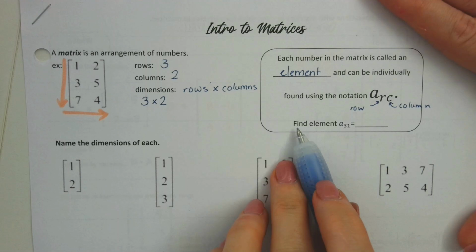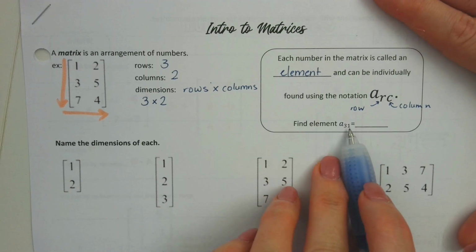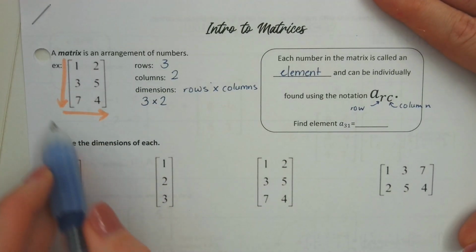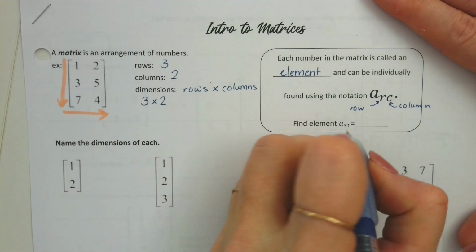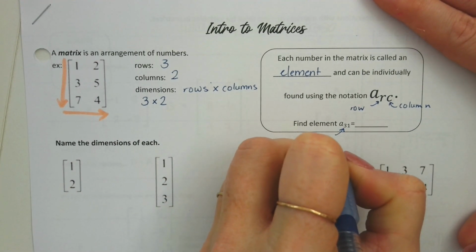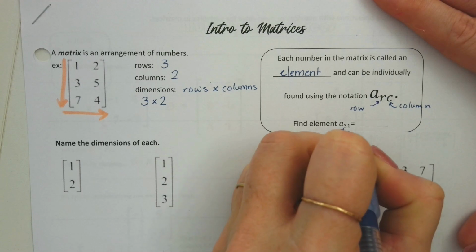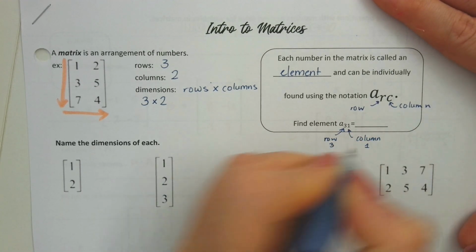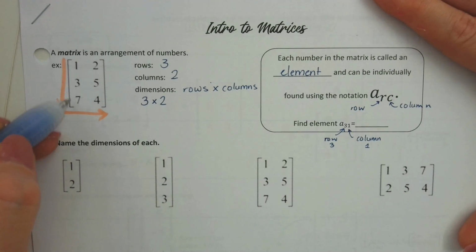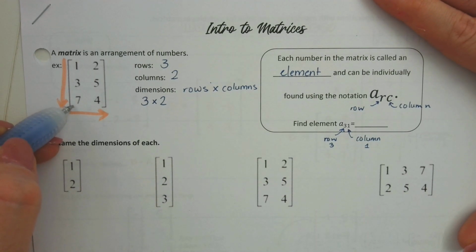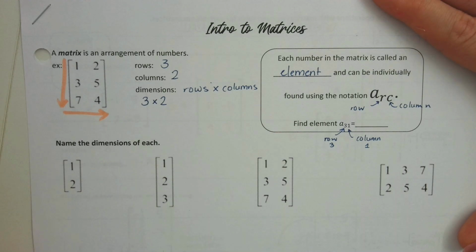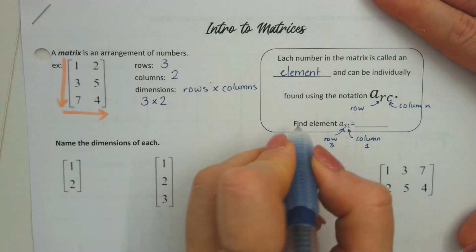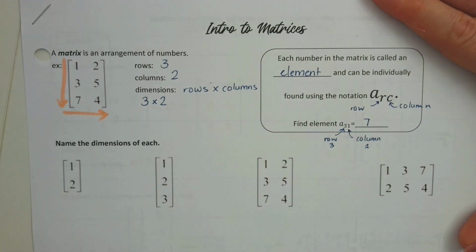Okay, so if we need to find element 3, 1, I'm going to use this matrix that we just looked at right here. So that's telling me to look at the third row, row 3, and first column. Okay, so looking at that matrix, if I go down to the third row and look at the first column, what element or what number is in that spot? 7, yeah. So element 3, 1 is 7.